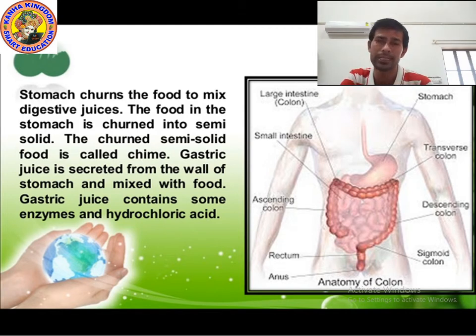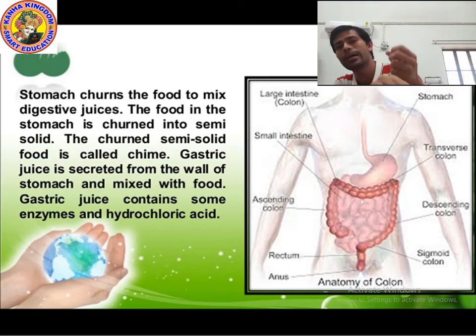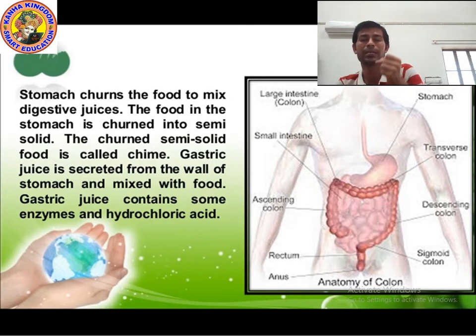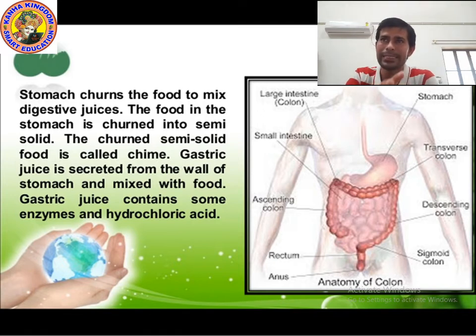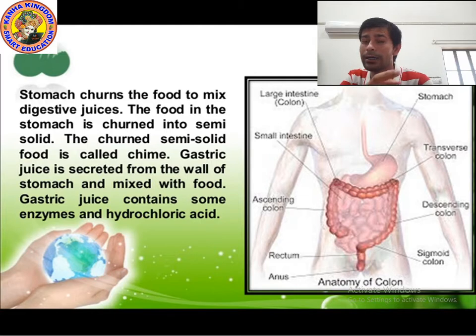By the churning process. In modern times we use a small simple machine which helps to mix the curd and convert it into buttermilk. In the same way, churning occurs in our stomach.